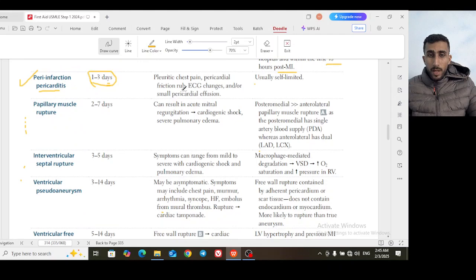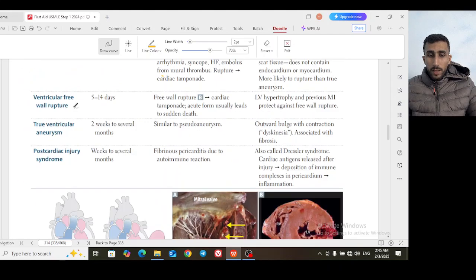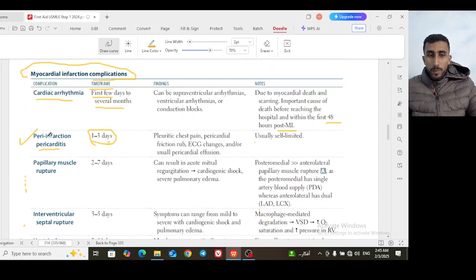The other kind of pericarditis is called post-cardiac injury syndrome, which equals fibrinous pericarditis, and it's more famous as fibrinous pericarditis. It occurs weeks to several months after MI, versus peri-infarction pericarditis at 1 to 3 days.